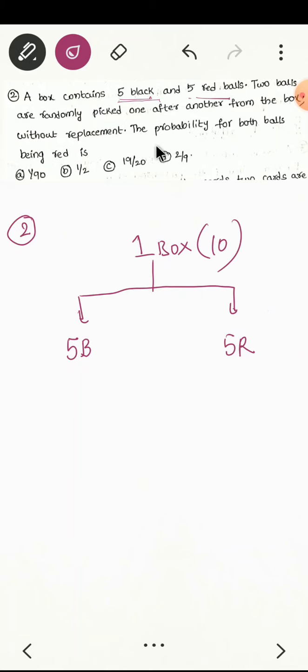2 balls are randomly picked. We are picking how many balls? 2 balls. Then the probability for both balls being red. Whatever 2 balls we are taking, those should be only red. Then tell me the probability.